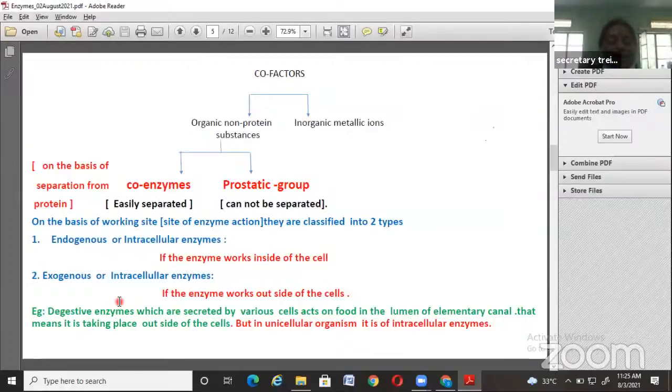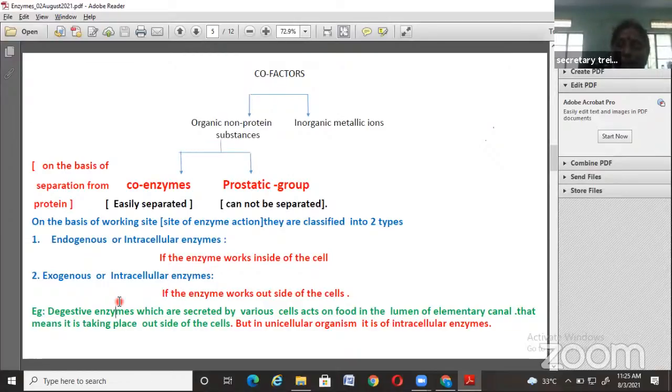The stomach is a sac-like structure in which the food, whatever we consume, goes and settles, and there it remains for 2 to 3 hours. During this duration, various enzymes are secreted by the cells of the stomach, and they mix with the food particles and undergo the digestion process.